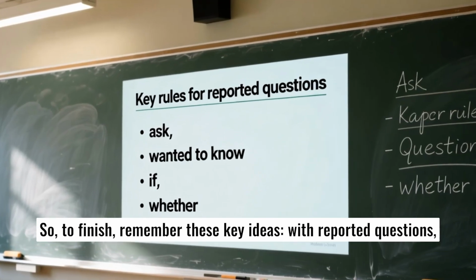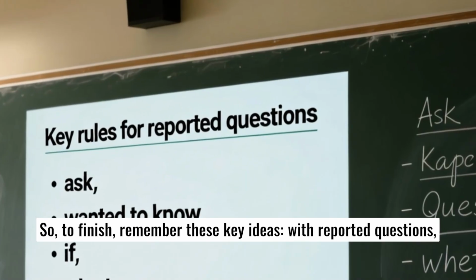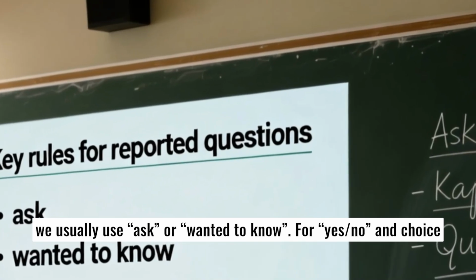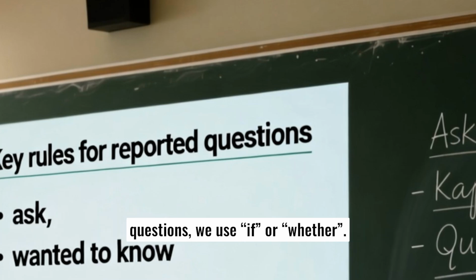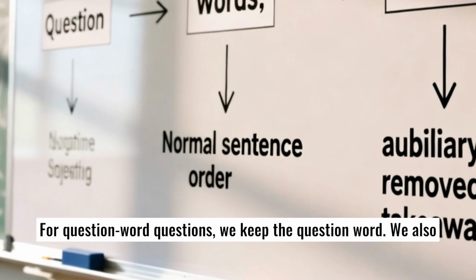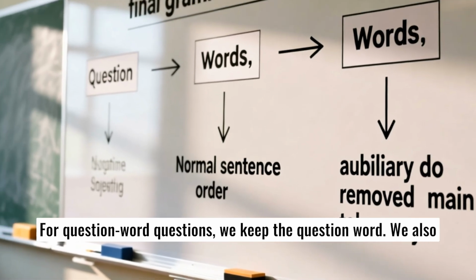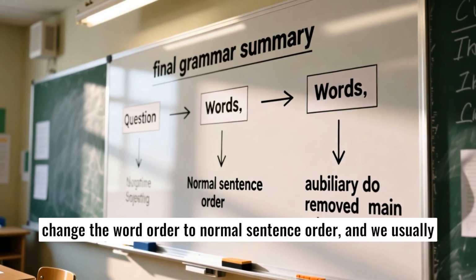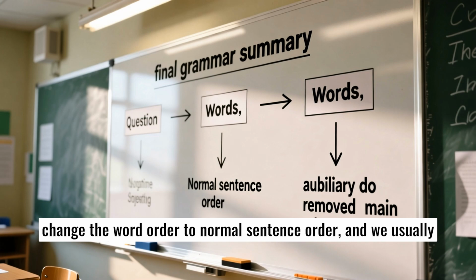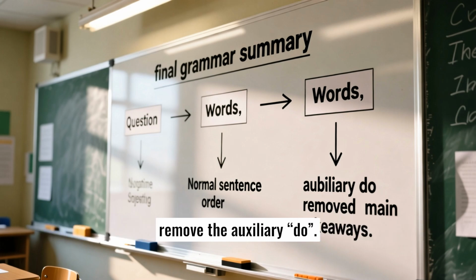So to finish, remember these key ideas. With reported questions, we usually use ask or wanted to know. For yes, no, and choice questions, we use if or whether. For question word questions, we keep the question word. We also change the word order to normal sentence order, and we usually remove the auxiliary do.